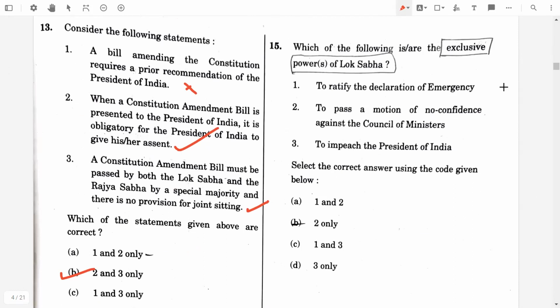First one, to ratify the declaration of emergency. No, it's false. To pass the motion of confidence, motion of no confidence against the Council of Ministers. Yeah, it's true. Third was to impeach the President of India. It's false. So the final answer will be option B, 2 only.